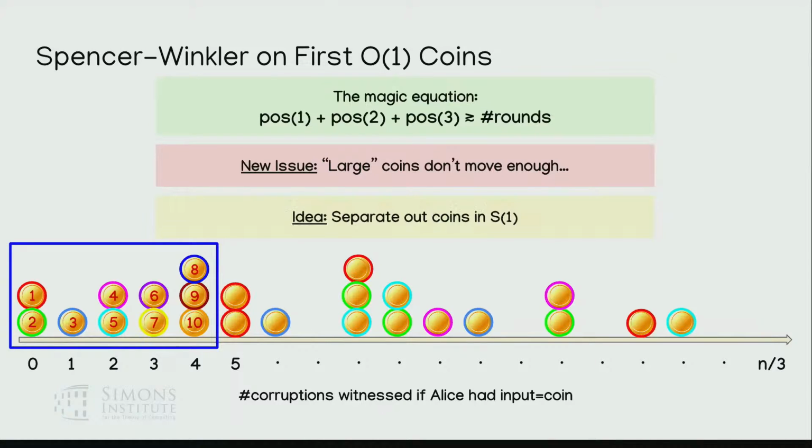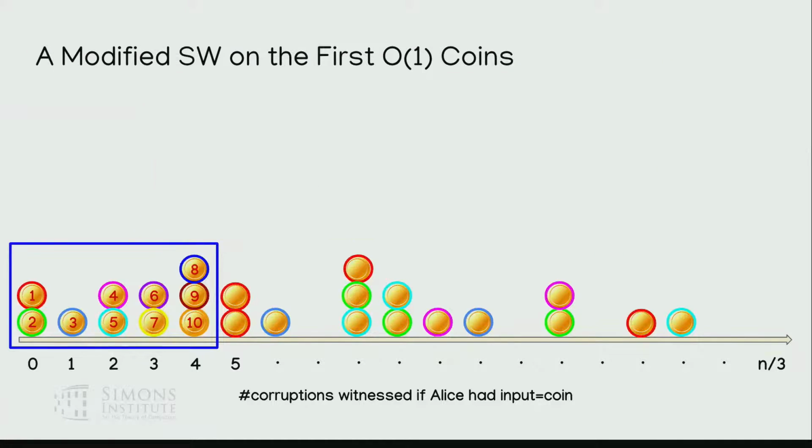Okay, so here's an idea. Let's separate out coins in this first set S1. Instead of having all of them travel together as one pack, they will all be spread out a little bit so that only one of them can ever move 0, and the rest of them have to move a little bit at every point in time. And this turns out to be enough.